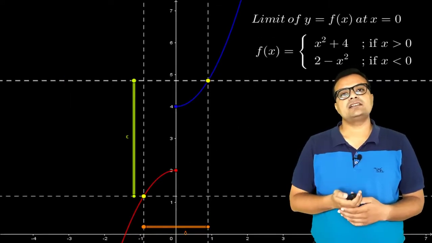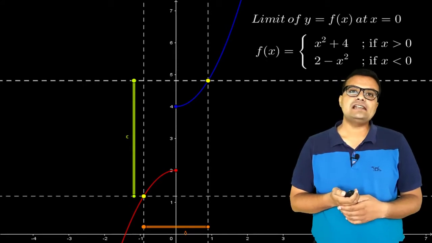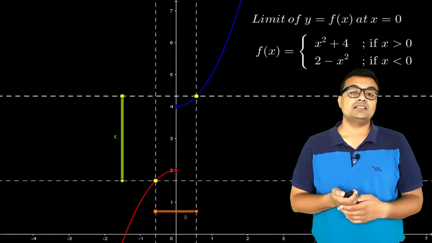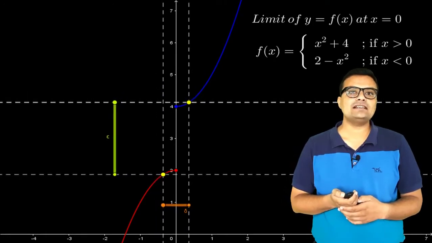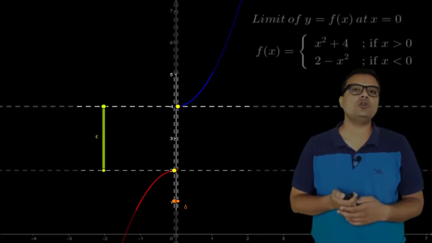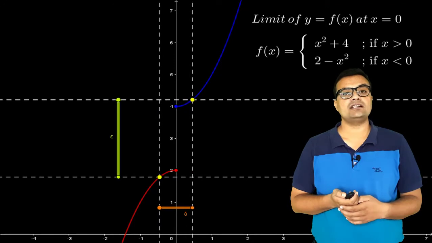Now let me take another case. This is the case where the limit does not exist. You can see clearly, if I move closer and closer to the point, there will be a case exactly after this point where the value of epsilon is still not equal to 0, but the value of delta is 0.